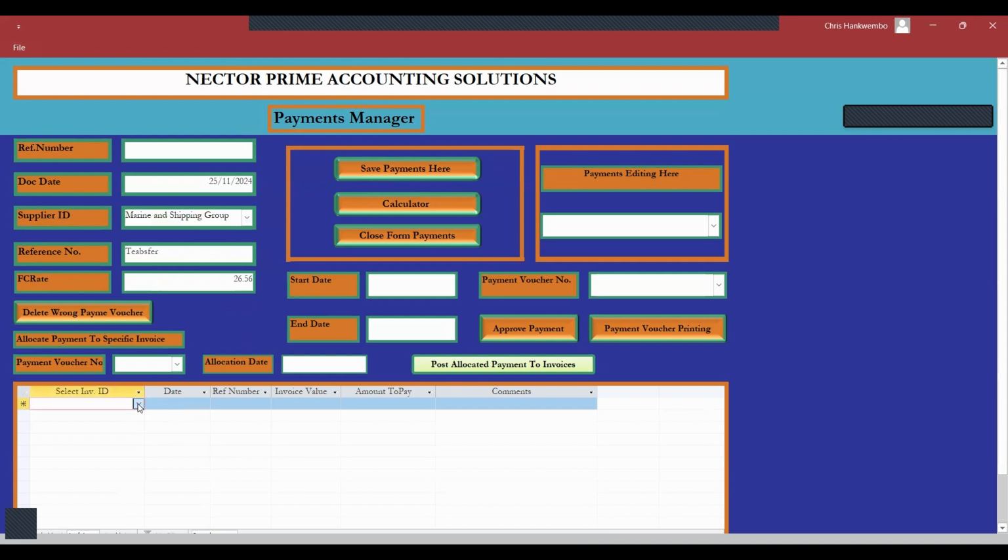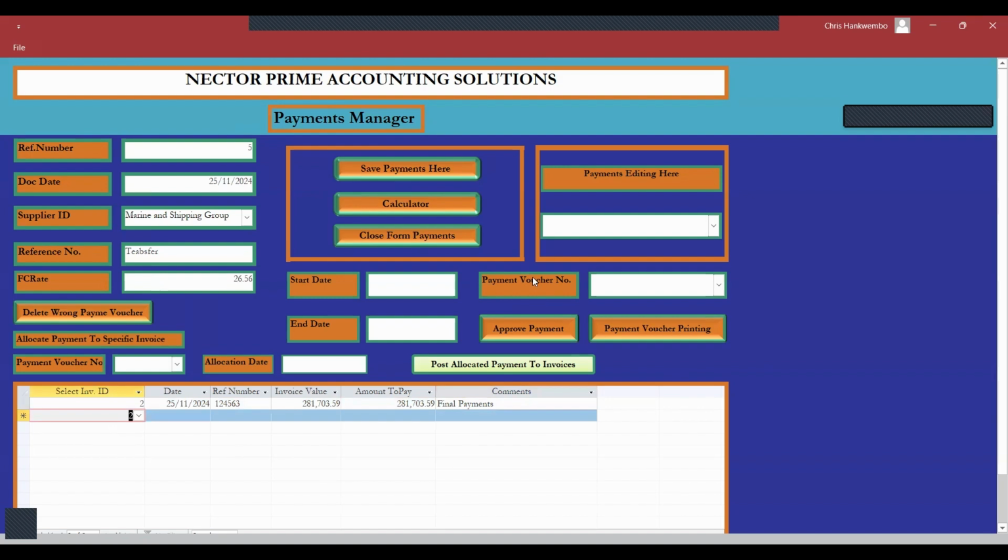We open here. So we selected this invoice. It has come. So let's assume that we are paying everything. Say final payment. If you are paying in half, you change it there and put what you are paying. Final payment.